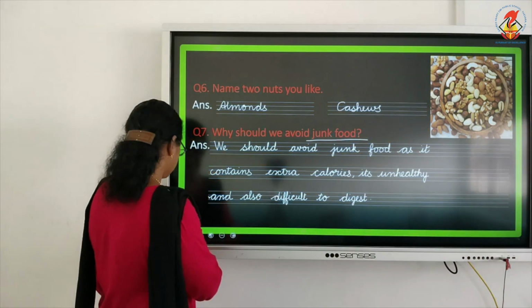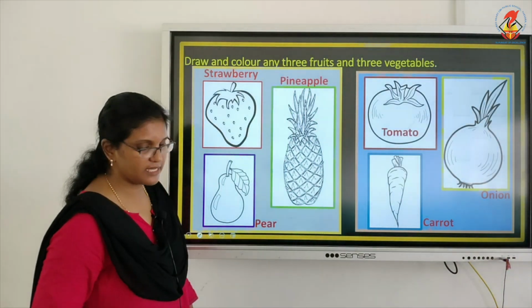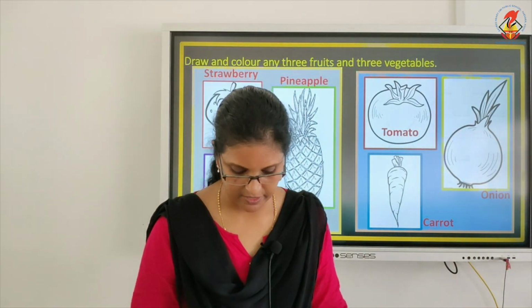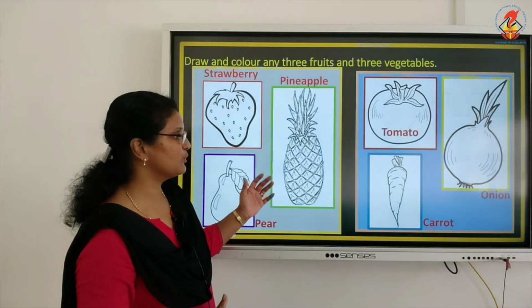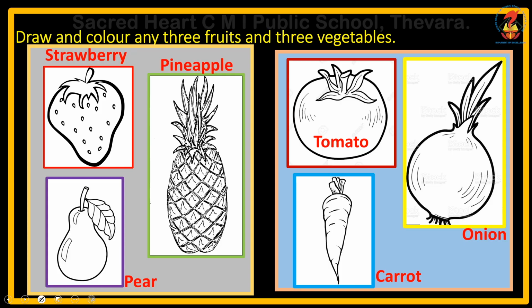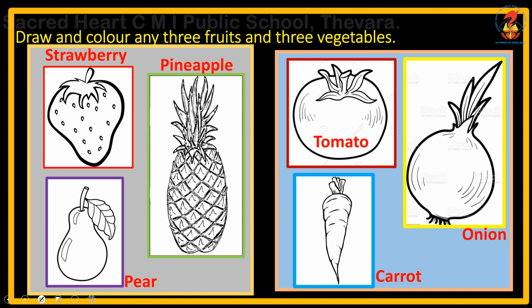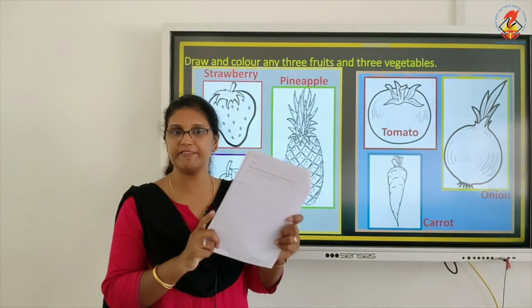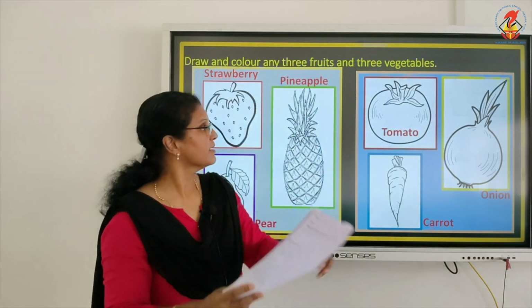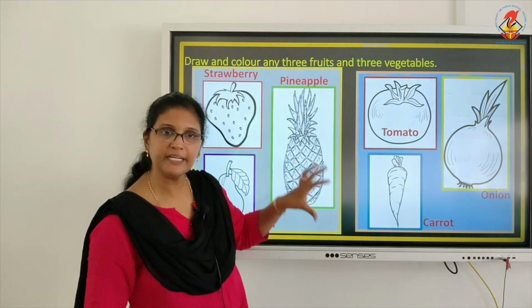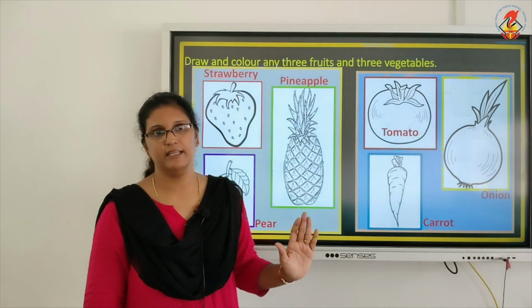Now, children, these are the question answers. Then, on page number 162, you have these pictures. You have a box like this. I think all of you are having worksheets. You have two boxes, one on top and one below. Because I cannot put it top and down, I put it side by side.